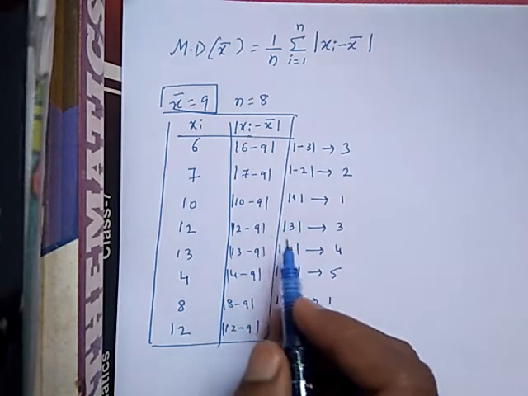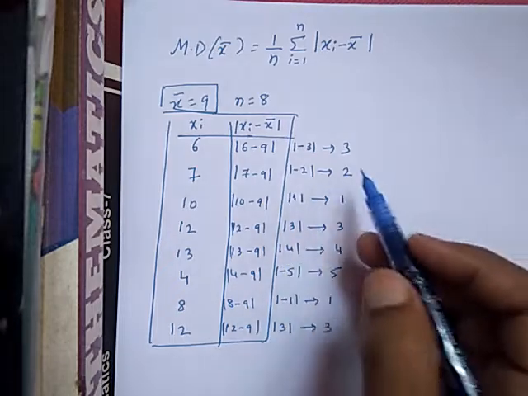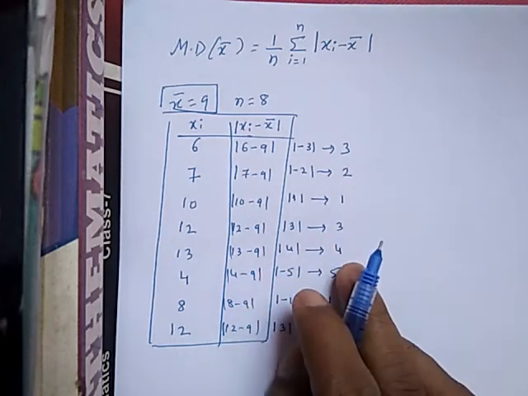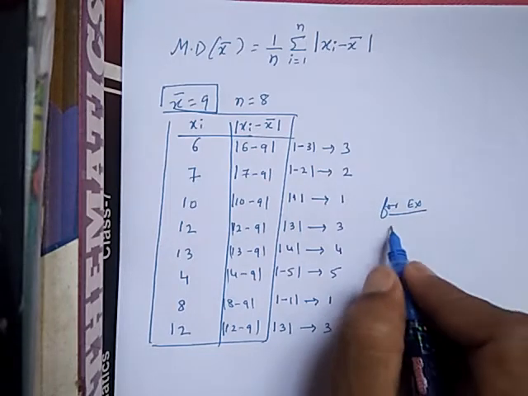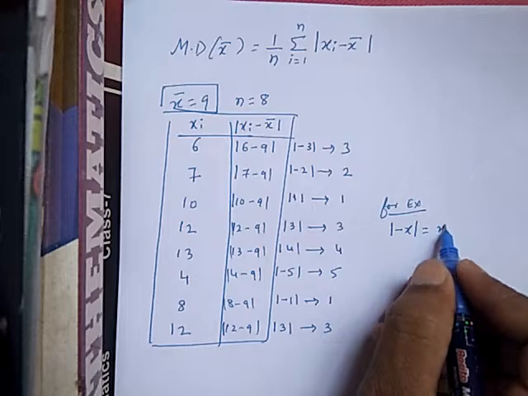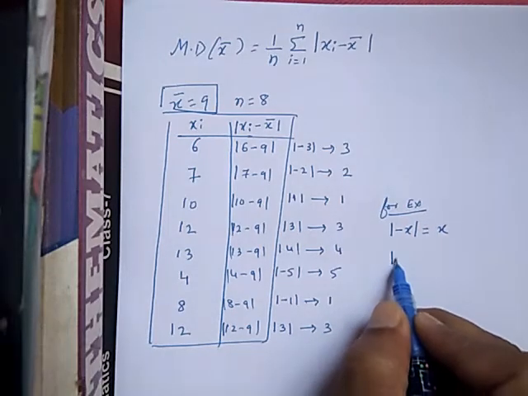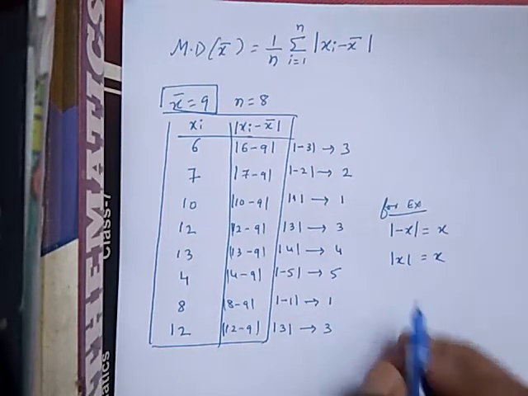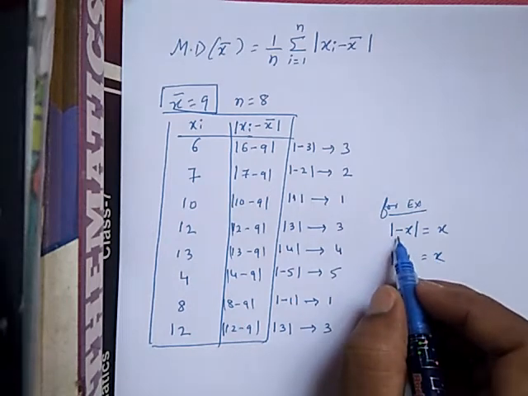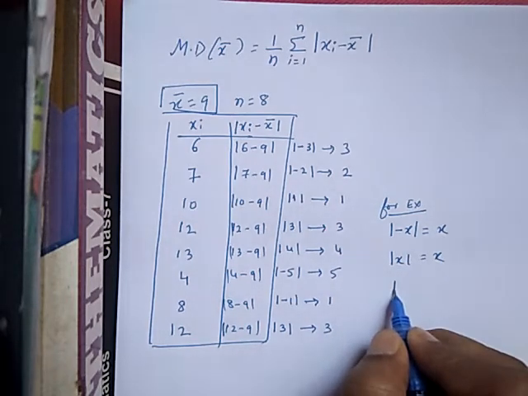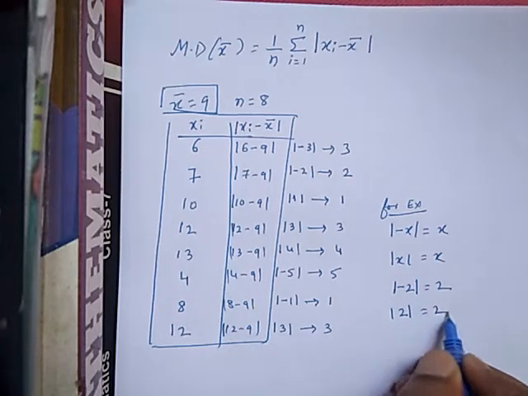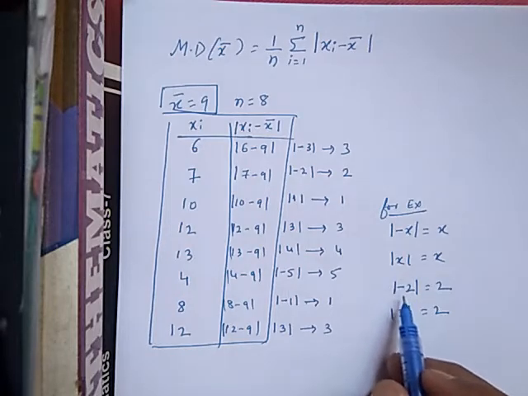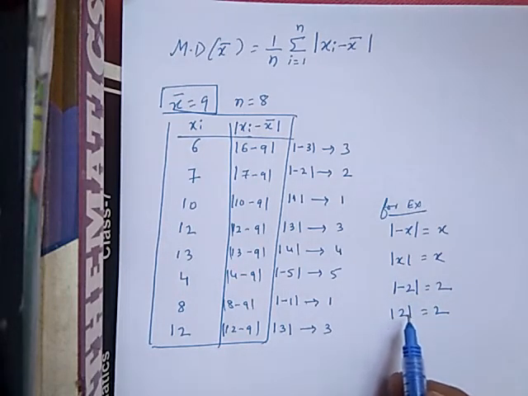So if negative signs are there in the absolute value or mod, it will turn into positive. If it is positive, it will already be positive only. For your understanding, I will take an example: the mod of minus x will give only x, and the mod of x will also give only x. Whether it is positive or negative, you will get the positive value. So the absolute value of minus 2 is 2 only, and the absolute value of 2 is 2 only. This is the meaning. Whatever negative sign is there, it will convert into a positive sign. That is the meaning of absolute value.